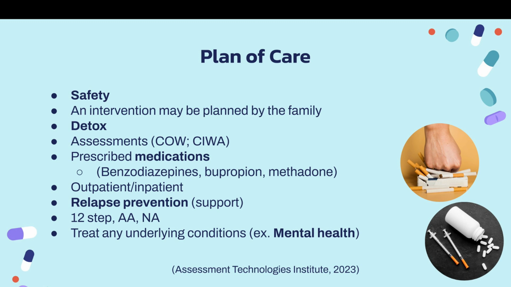Relapse prevention strategies are another important aspect of care. Continued support systems should be in place. This could be family, friends, a sponsor, or groups such as Alcoholics Anonymous or Narcotics Anonymous. We should also promote overall well-being and address any comorbidities or underlying conditions, such as those pertaining to mental health.